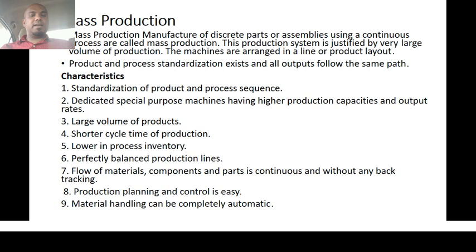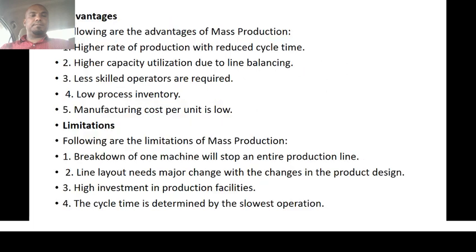So next one is material handling can be completely automatic. So here the material from machinery 1 to the last machinery, till it becomes a finished product, will be completely automated. That means there is no manually operated machinery required to ship the product from one machine to other machines. It is completely automated.